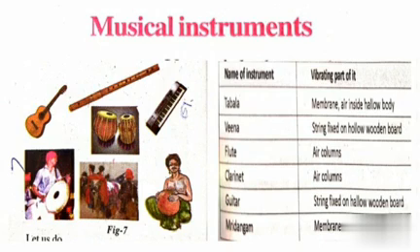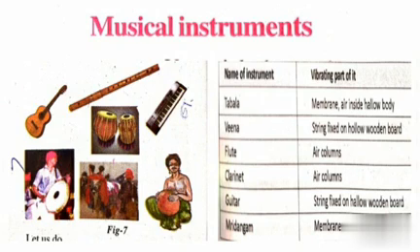Next, one more instrument named veena. In this veena, which part is responsible for vibration? String fixed on hollow wooden board. In that veena we can observe a string, no? That string fixed on the hollow wooden board is responsible for the production of sound.